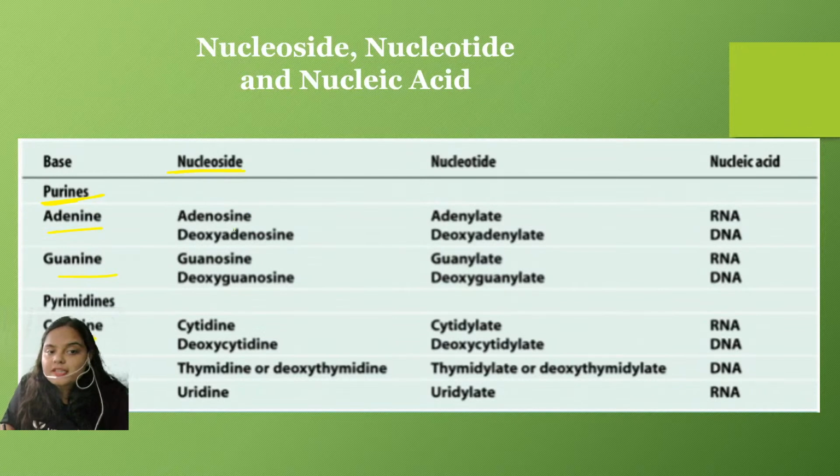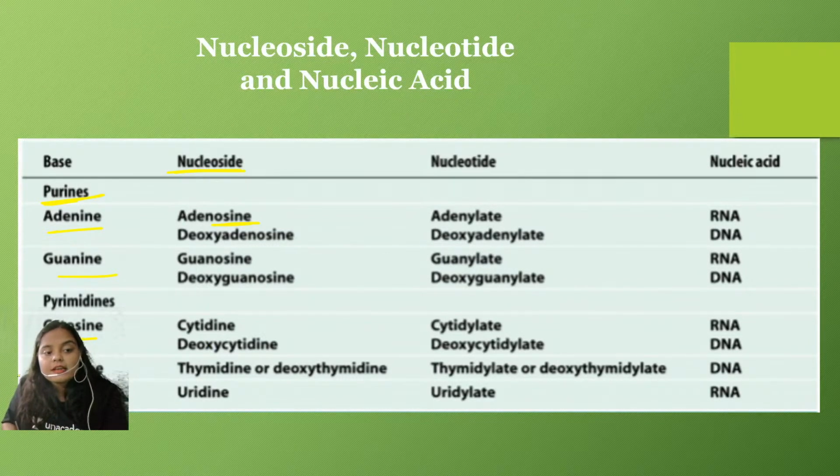So, it always ends with "sine". You can see when adenine combines with the sugar molecule, it forms adenosine. When the sugar is ribose, it forms adenosine. When the sugar is deoxyribose, it forms deoxyadenosine. Similarly for guanine, guanosine and deoxyguanosine.